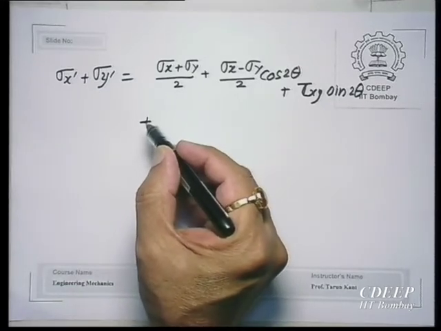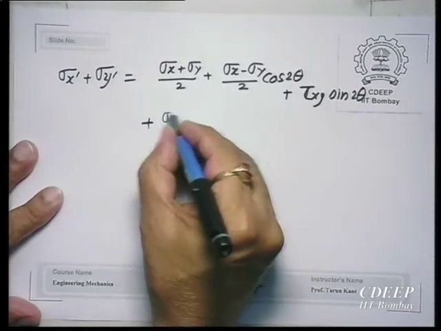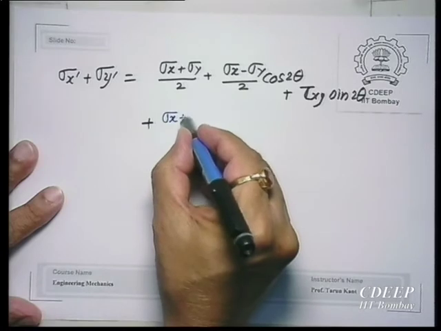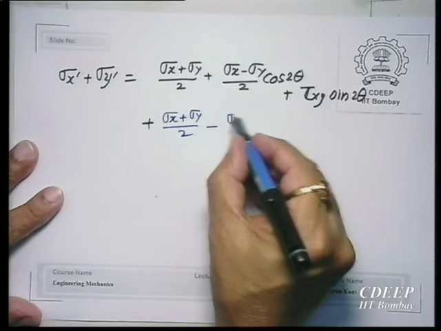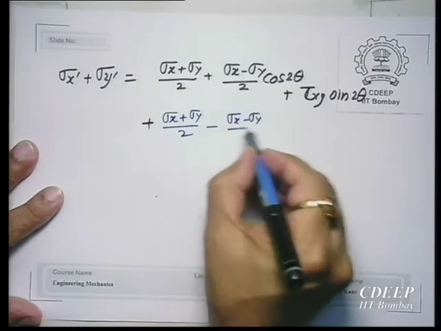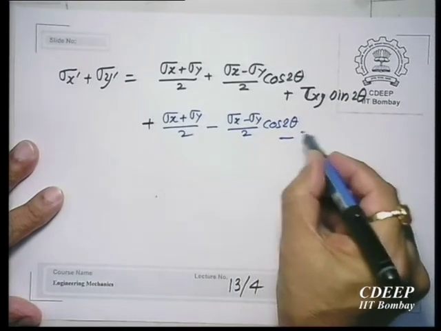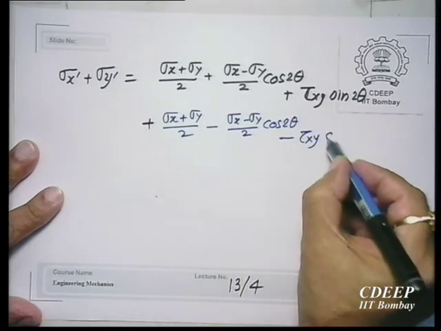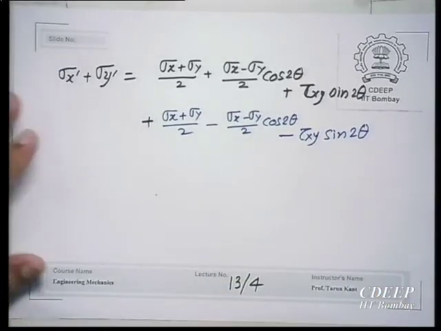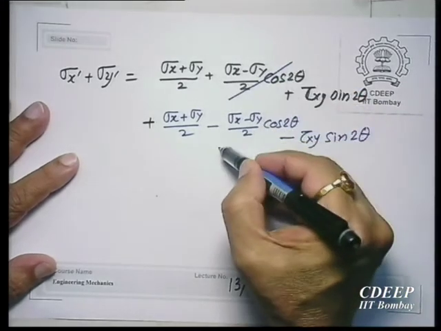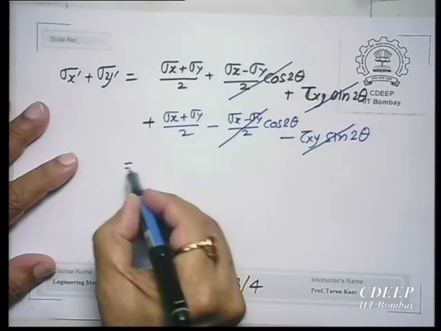Y dash is equal to (sigma x plus sigma y)/2. I think only there is a sign change: (sigma x minus sigma y)/2 minus tau xy. So you find here that this term and this term get cancelled, again this and this get cancelled. So you are getting